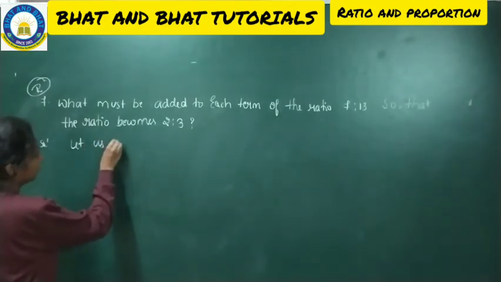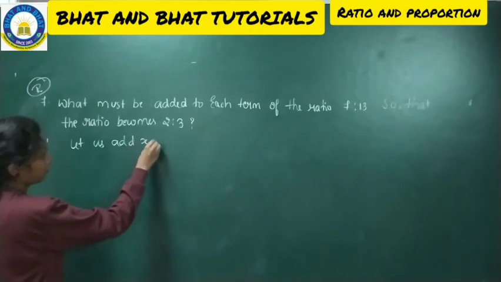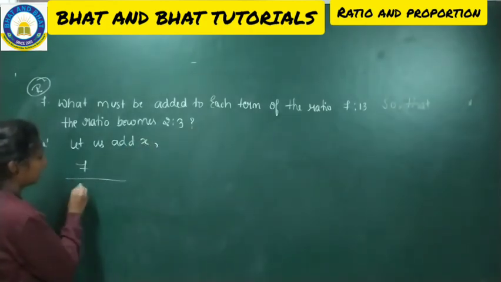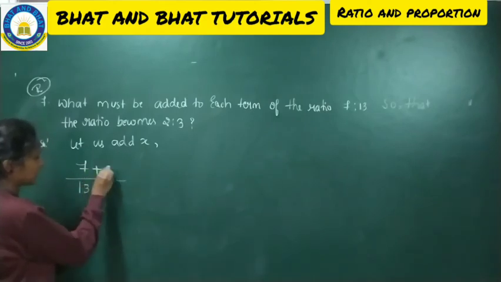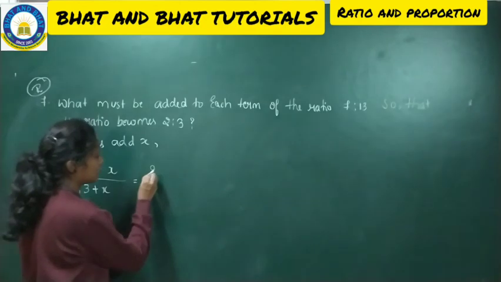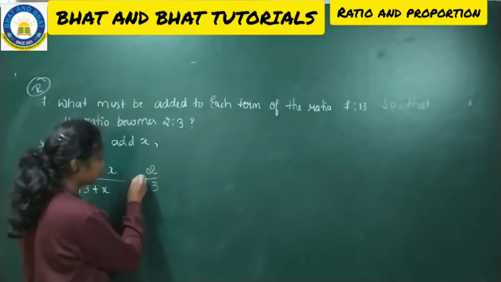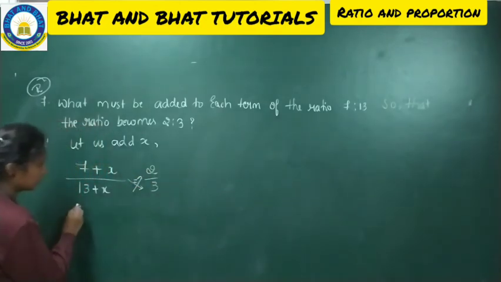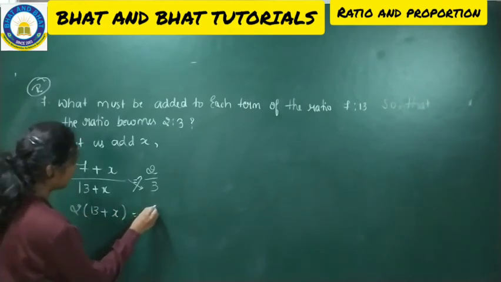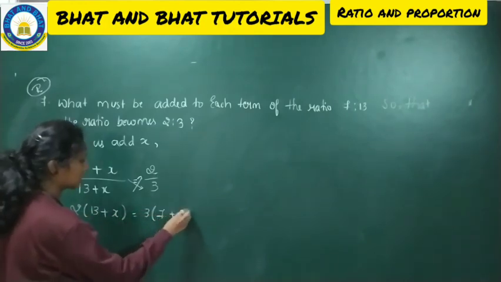So what is the problem that you are having? 7 and 13. So 7 plus x over 13 plus x, which should give you 2/3. Do the cross multiplication now. That is 2 into (13 plus x), which will be equal to 3 into (7 plus x).